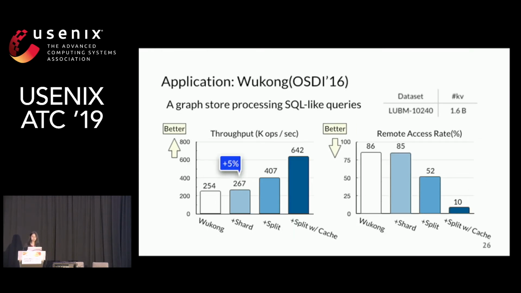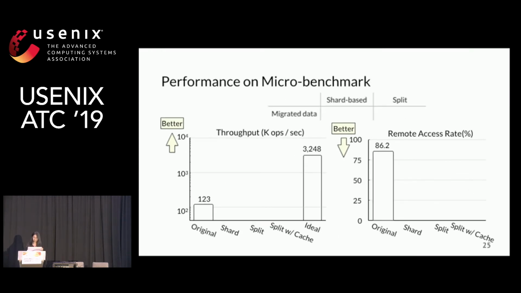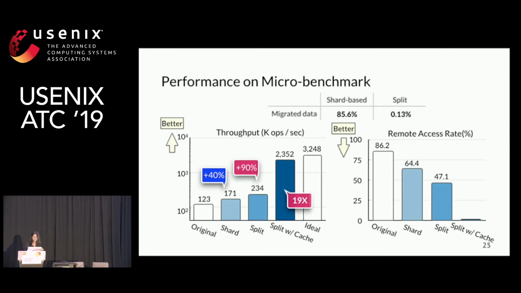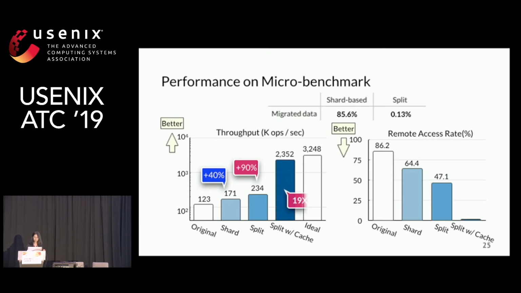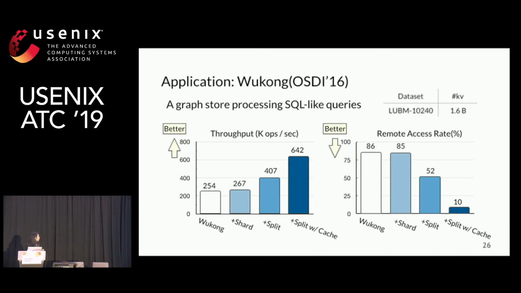This is because over 97% of remote access are reduced. And we also port Wukong to use Pragh, which is a graph store processing concurrent CQ-like queries.